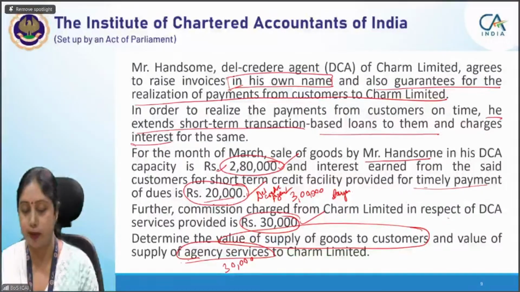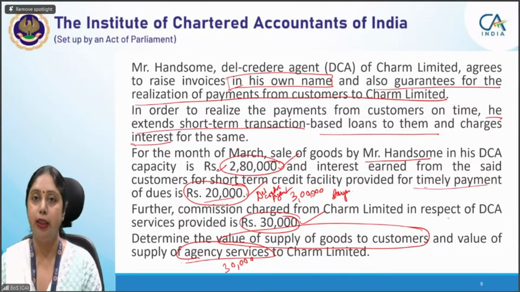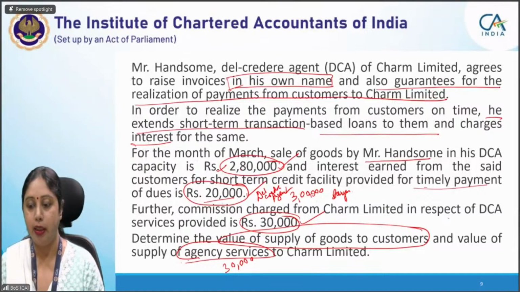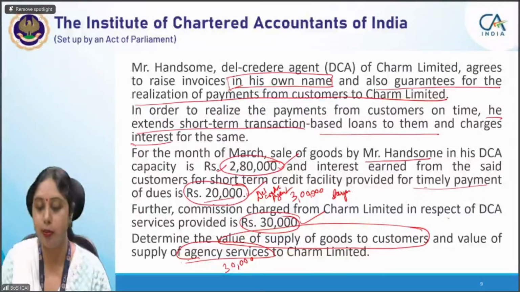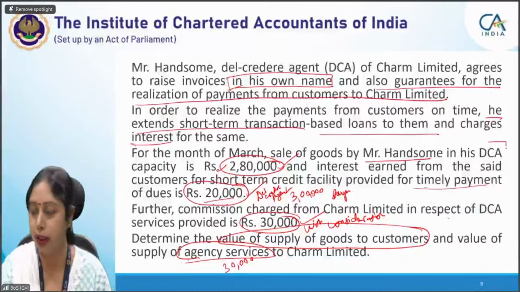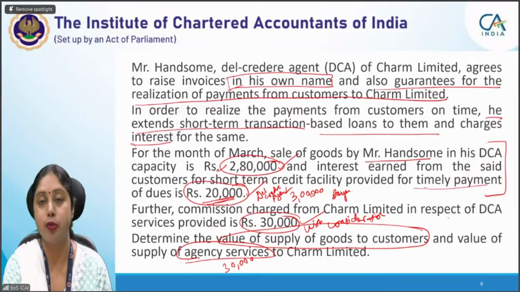equal to 3 lakhs. Next is the commission, which is given by Charm Limited to Mr. Handsome. That is an agency service provided by the agent to the principal, and this is a supply in normal terms, because this is not a supply without consideration. It is a simple supply with consideration. Money is being given, 30,000 rupees is being given. So this is the supply with consideration. In fact, this is also not a deemed supply, but because of the del credere agent, this 20,000 becomes important.